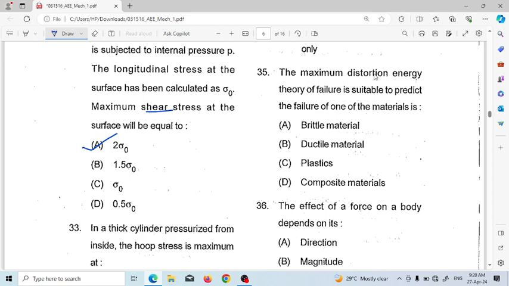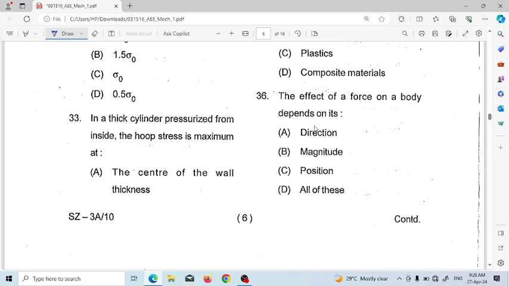Next, the maximum distortion energy theory, that means Von Mises theory, is used to predict the failure of which material: brittle material, ductile material, plastic, or composite material. So Von Mises energy theory is used for ductile material. Next, the effect of a force on a body depends upon direction, magnitude, position, or all of these. So force is a vector quantity, so it depends upon direction, magnitude and position, which is all of these.